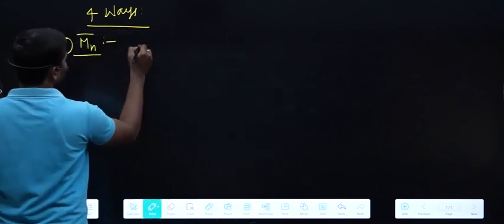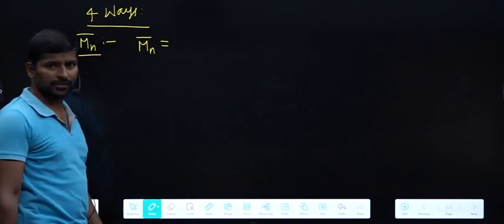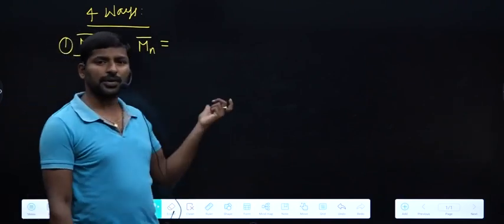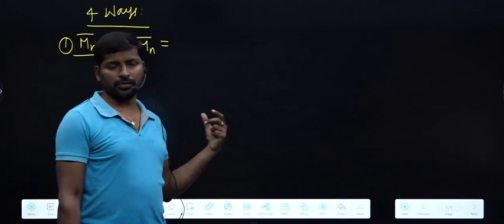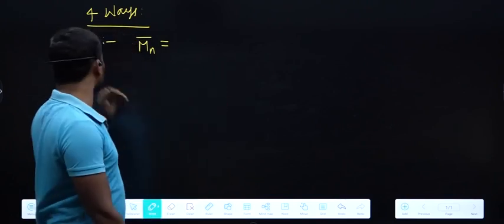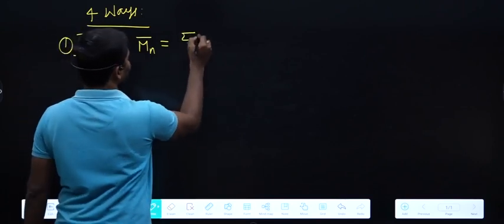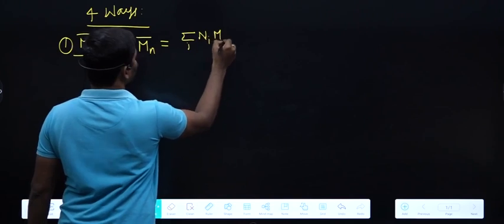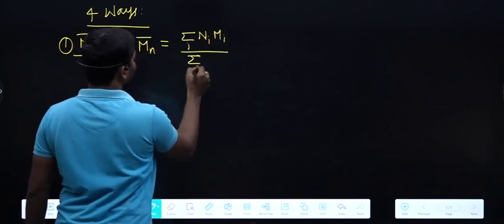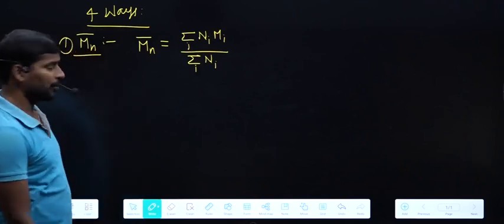Just remember the formula. This is nothing but the arithmetic mean of molar masses: total mass of polymer sample divided by total number of molecules gives the number average molar mass. That means summation i Ni Mi by summation i Ni, and this is the formula for number average molar mass only.